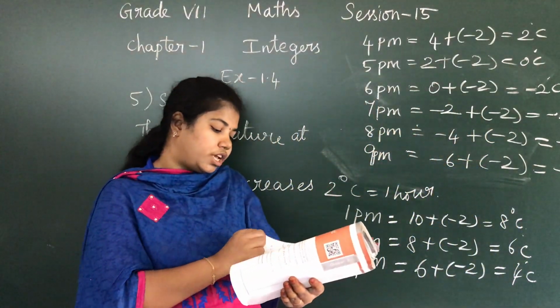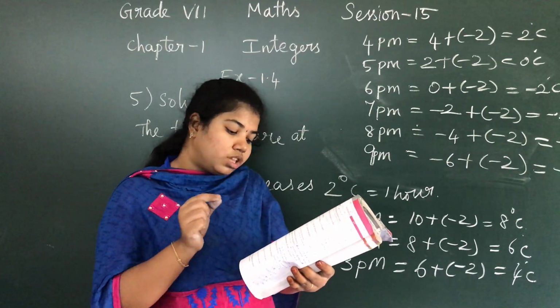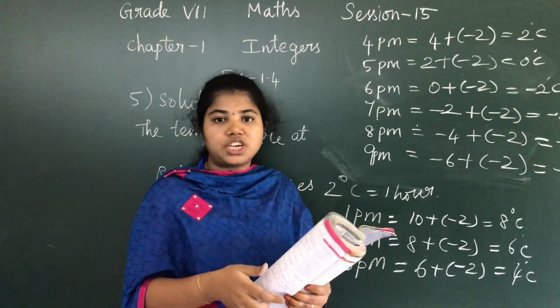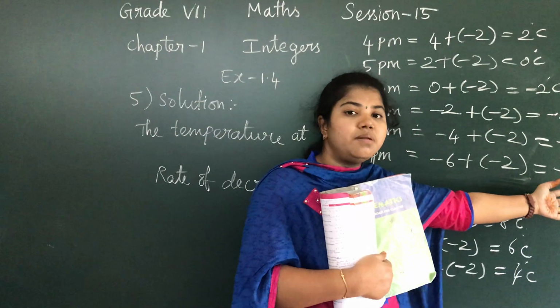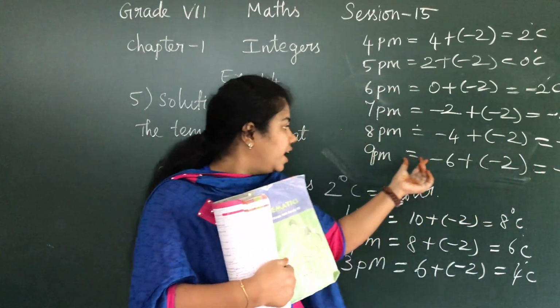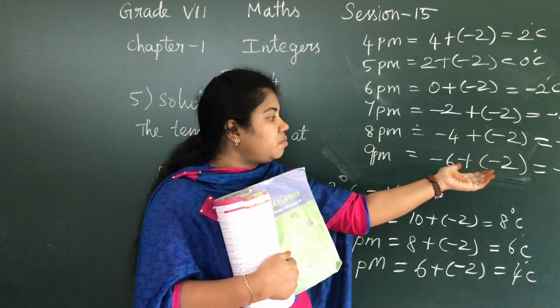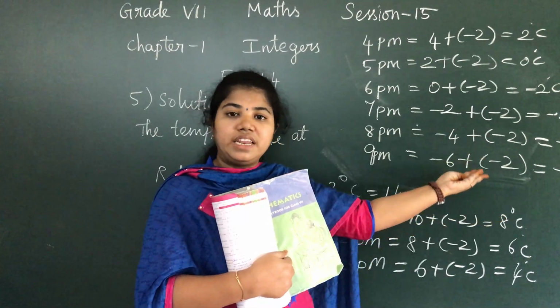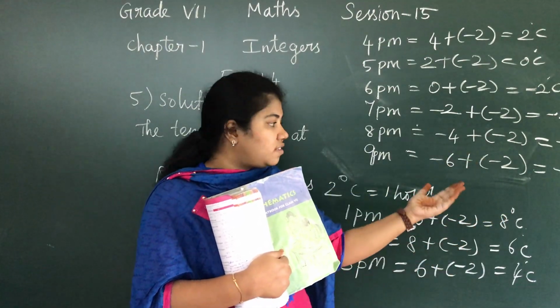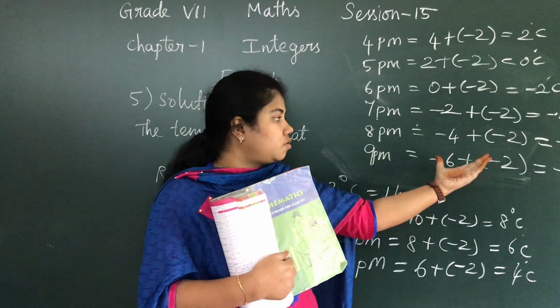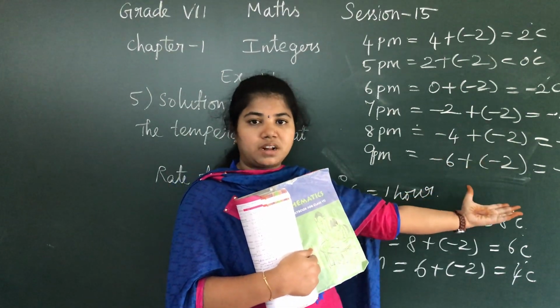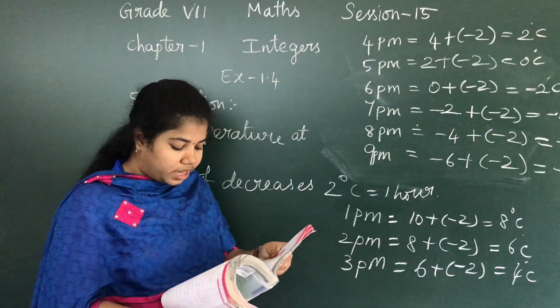Now listen to the question. At what time would the temperature be 8 degrees Celsius below 0? We got it, right? -8 degrees Celsius means it is at 9 p.m. it is -8 degrees Celsius. That is, 8 degrees Celsius below 0 is the same as -8 degrees Celsius. So we have completed the first part of the question. Now we shall move to the next part.